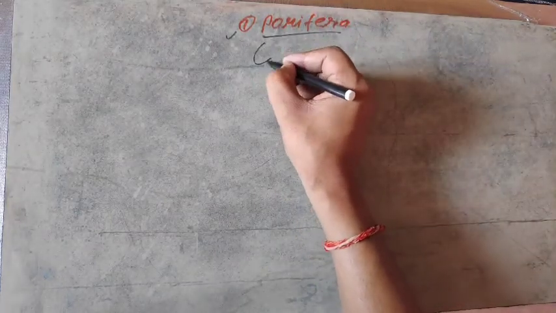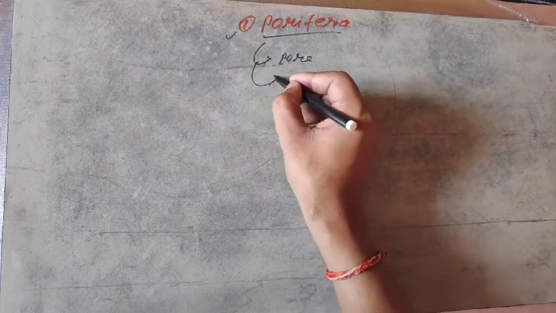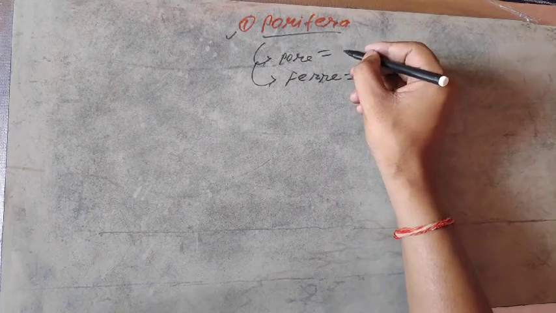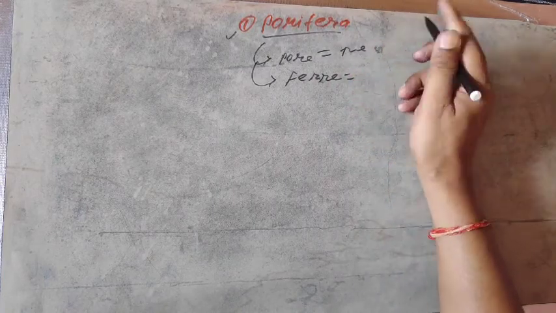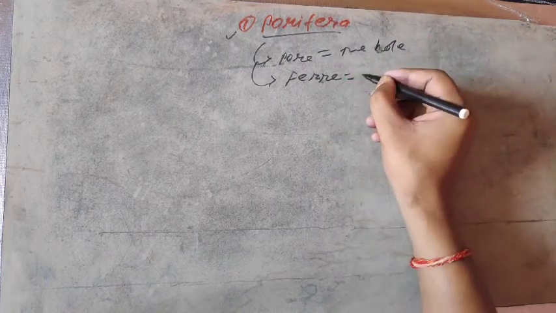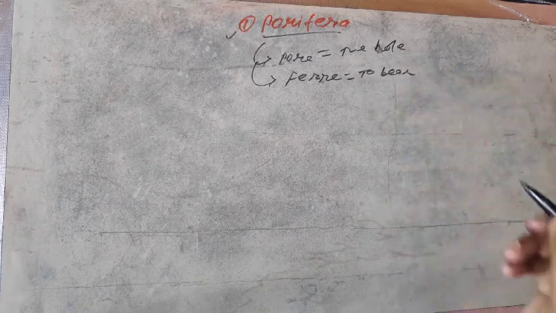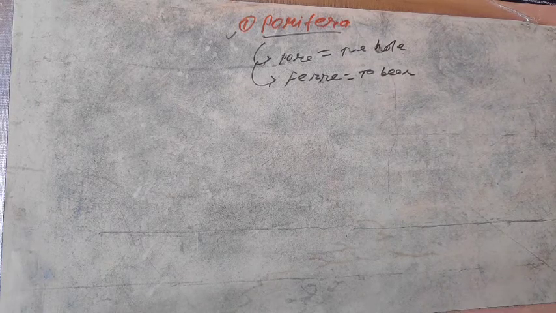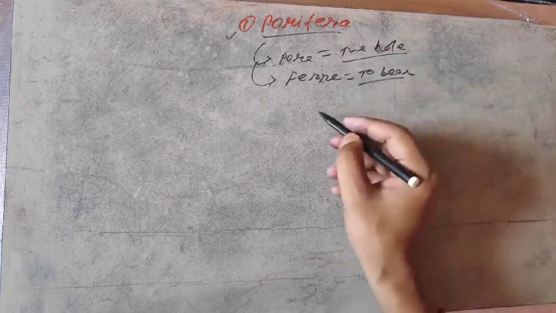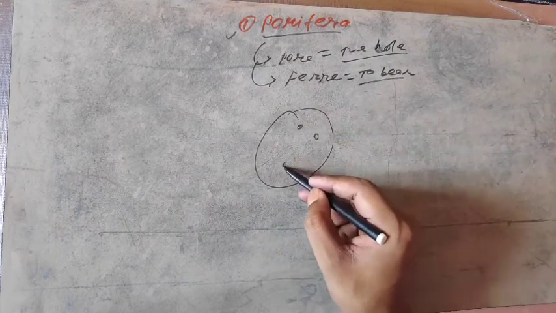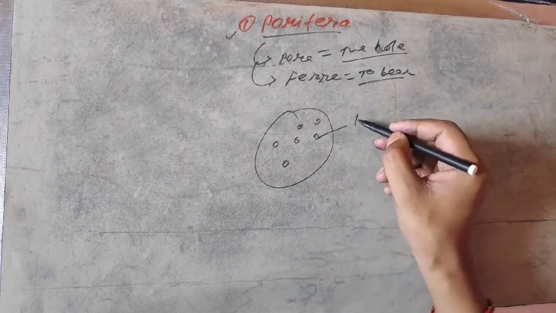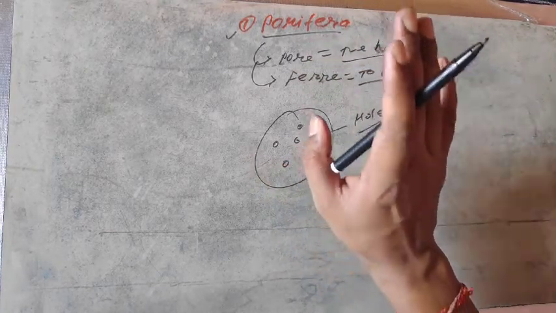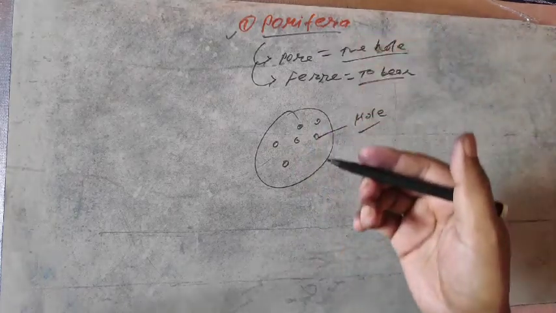It consists of two words, por and fera. Por means the hole, and fera means to bear. It means the animals of this group bear holes throughout the body. Each kind of poriferan bears holes throughout the body, and those holes make the characteristic feature of this phylum, that is Porifera.